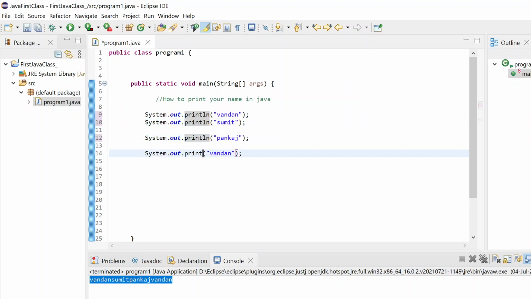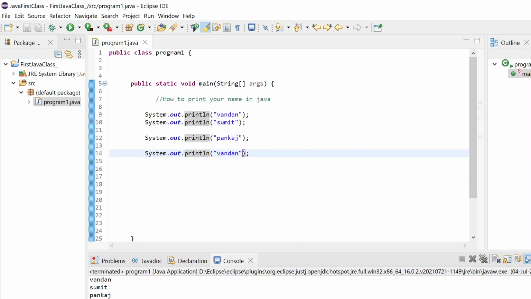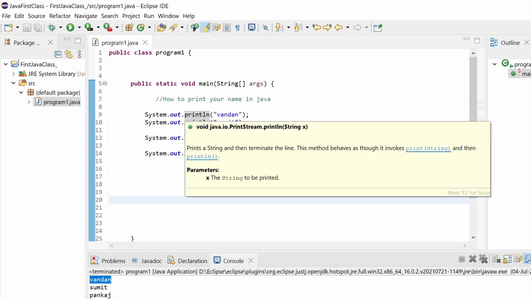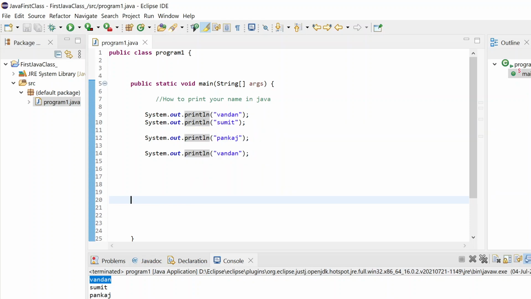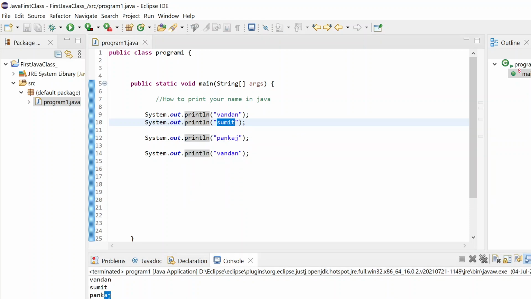So I will be only using println in the coming lectures. If I run it, now you can see this will come in different lines. What we understood from this is that println will print the first name, and after that it will change the line. That is the reason Sumit is printed on the next line. And once it prints Sumit, this ln will change the line, and your next data will be printed here, right?